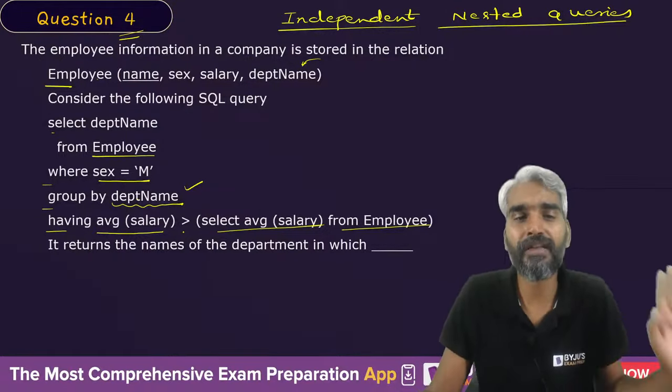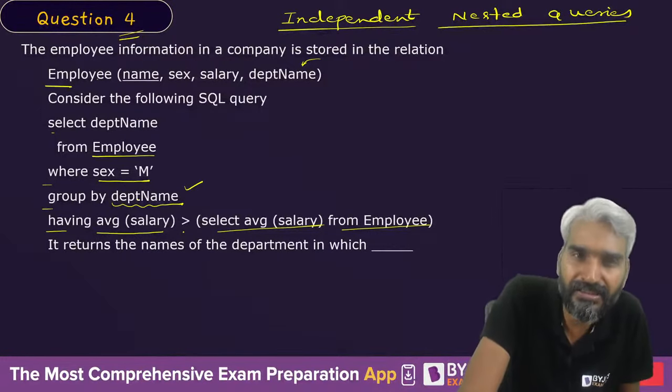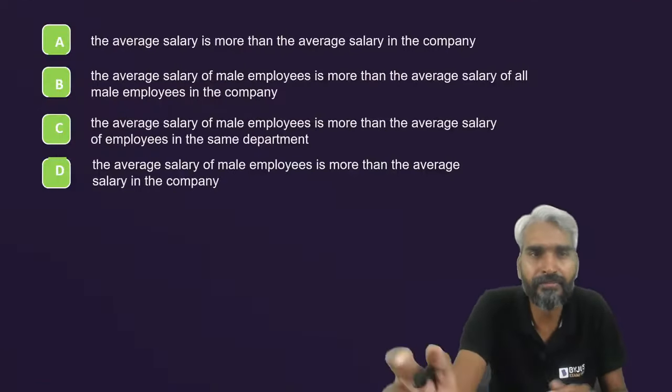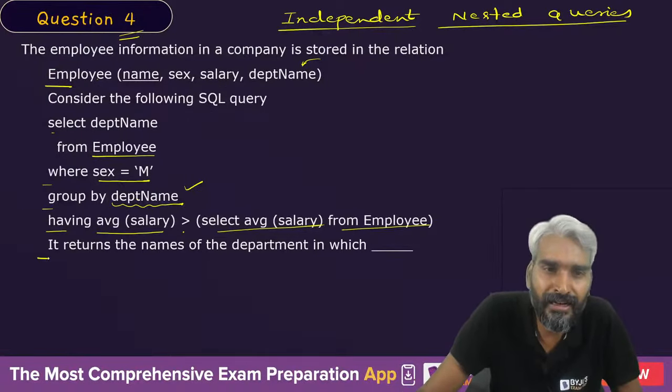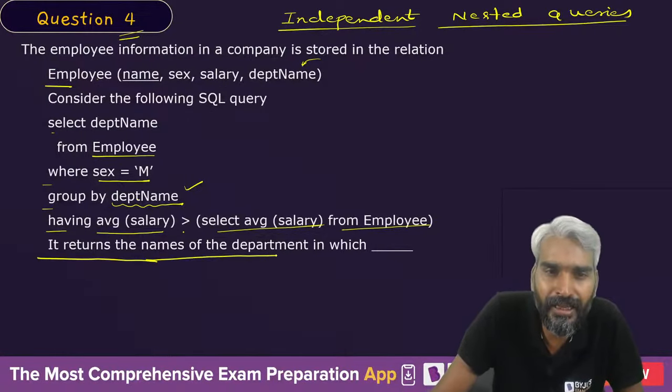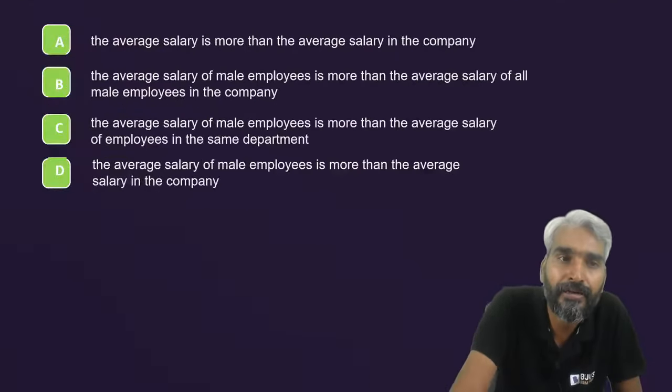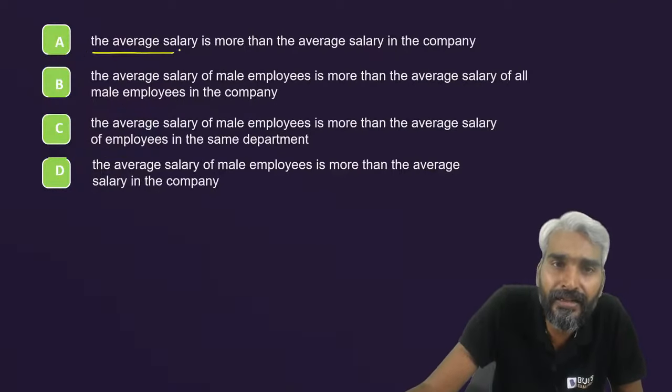So this is one tip. Let me first give a glimpse of the options. It returns the name of the department in which the average salary is more than the average salary in the company.